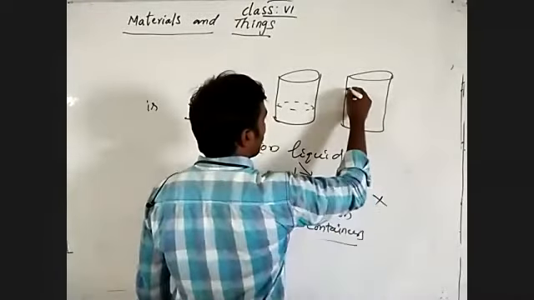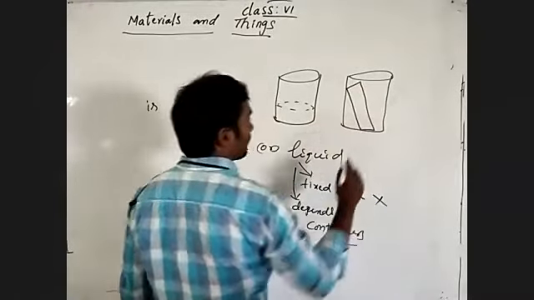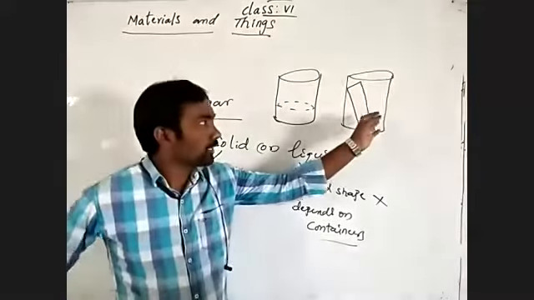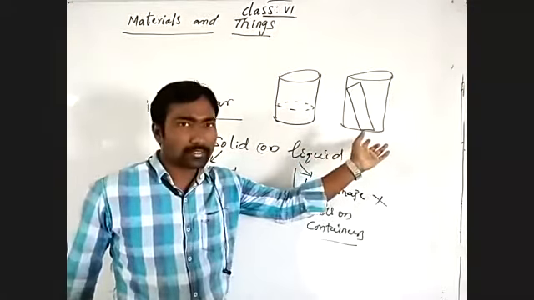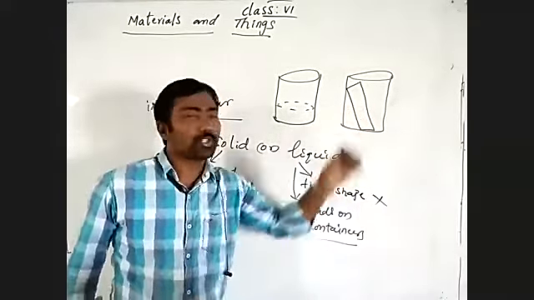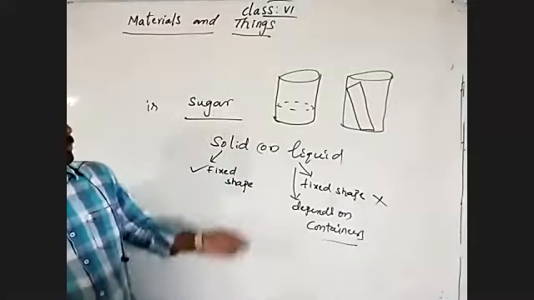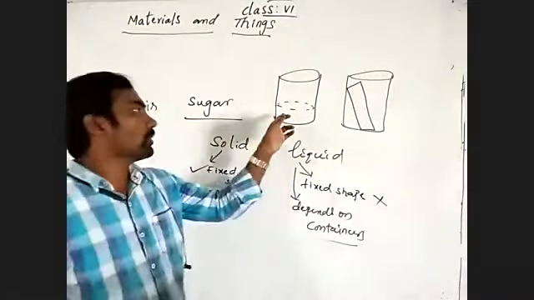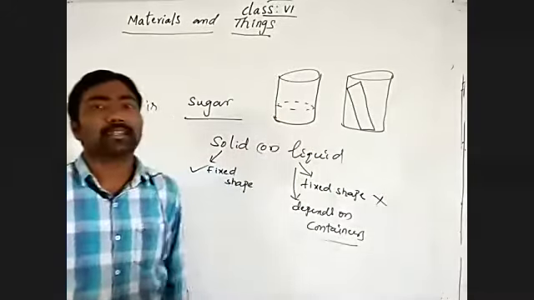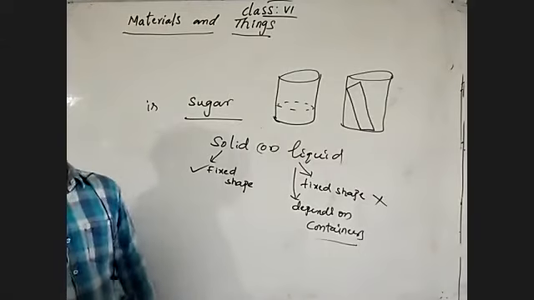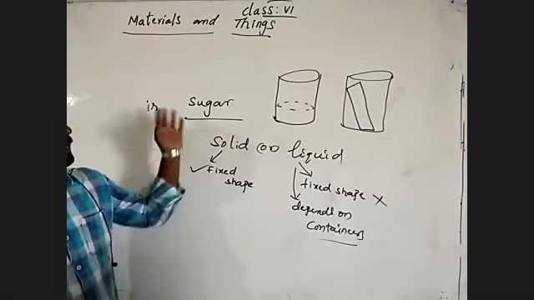Does the geometrical box get the shape of the container? No. But by pouring sugar into the container, what happened? The sugar got the shape of the container, the vessel's shape came to the sugar. So sugar has no fixed shape.